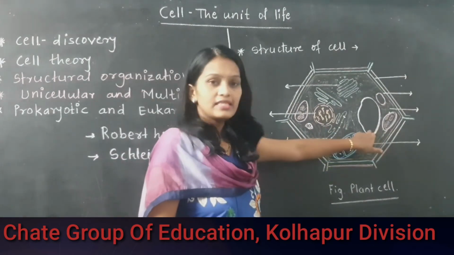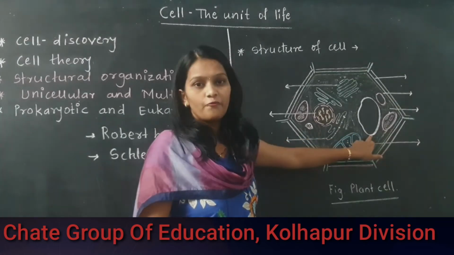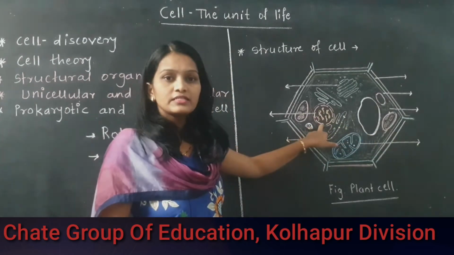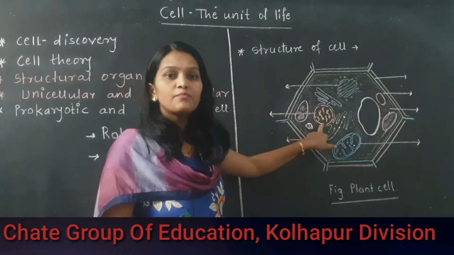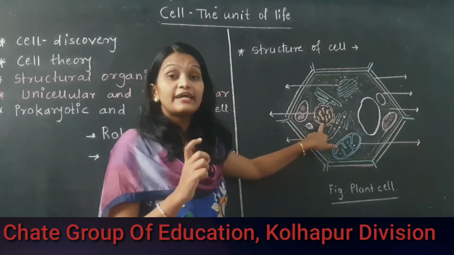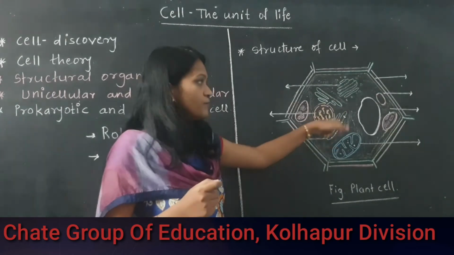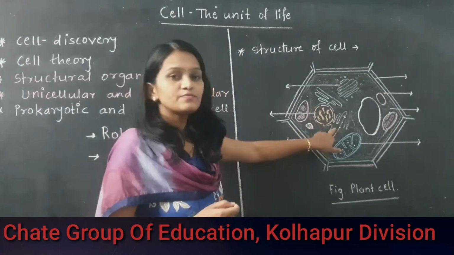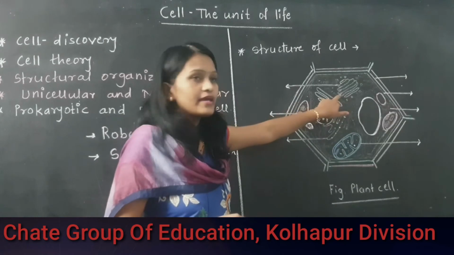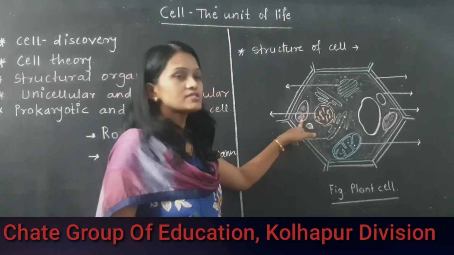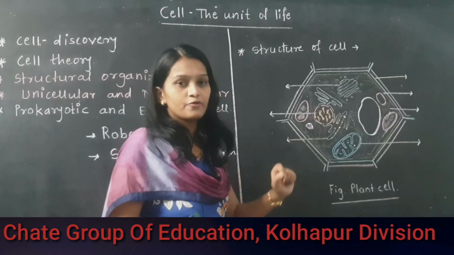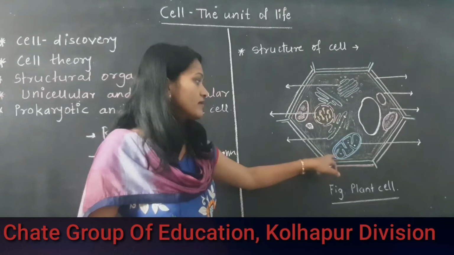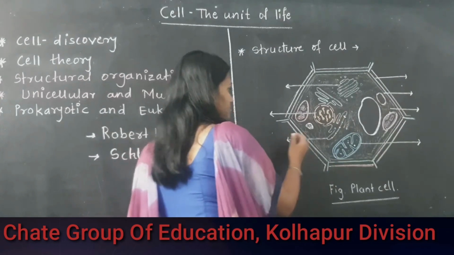Okay. Next, in this cytoplasm, see, this one is the vacuole. Vacuole is another cell organelle. This is the nucleus. It is the center of the cell and a very basic part of the cell, which constitutes and controls all the activities present inside the cell. Along with this nucleus, endoplasmic reticulum is present, Golgi apparatus is present. Next, chloroplast, plastid and mitochondria. So we'll see all the cell organelles one by one. Okay. Number one is the cell wall.